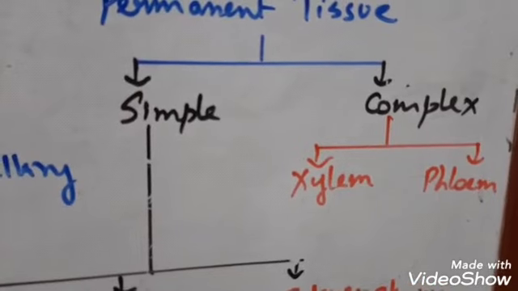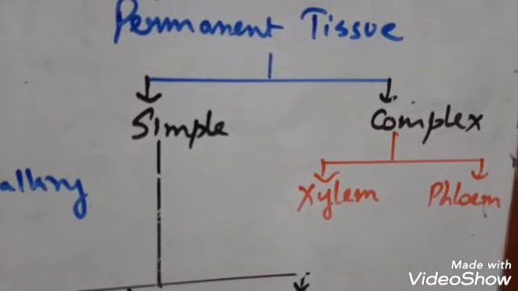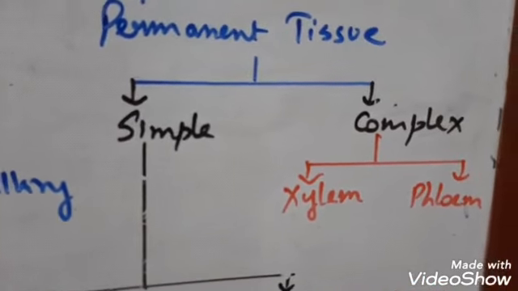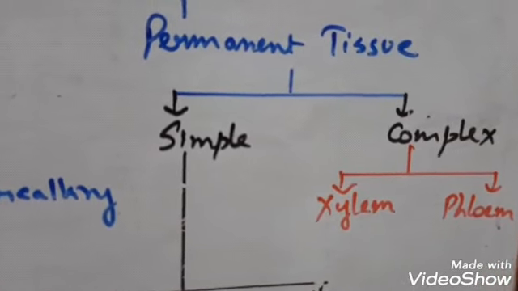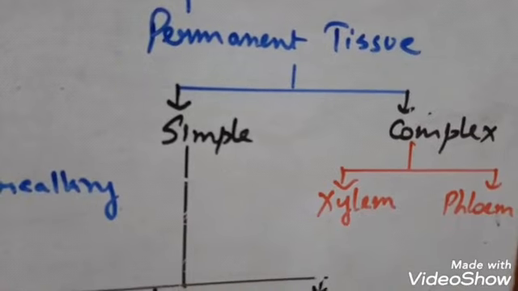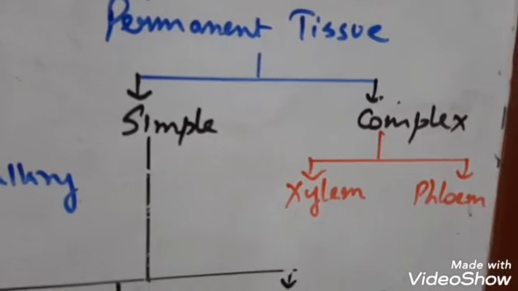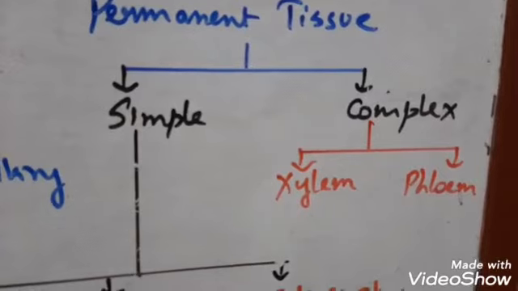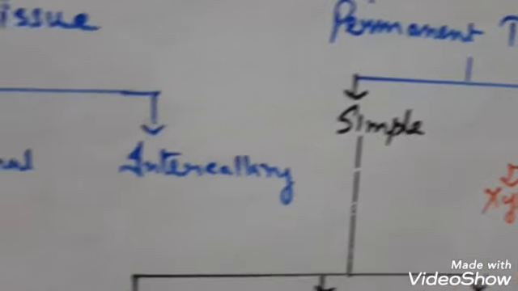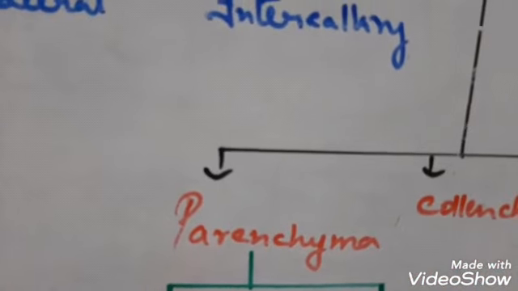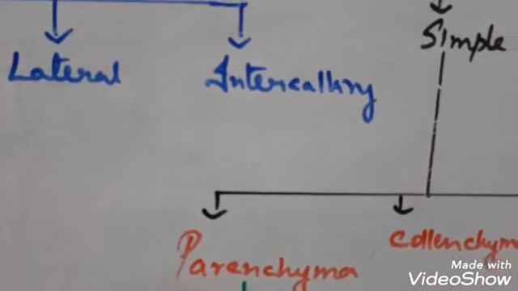They are conducting tissues in plant that conduct water and minerals as well as food. Xylem conducts water and mineral from root to the various shoot system of the plant like the leaves, and phloem conducts the food prepared by the leaves to the other storage parts of the plant. Okay. Now simple permanent tissues, as I told you, divide into parenchyma, collenchyma, sclerenchyma.